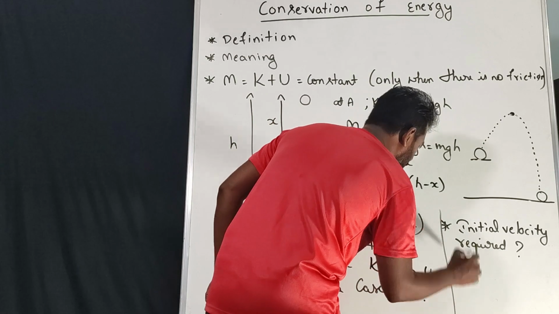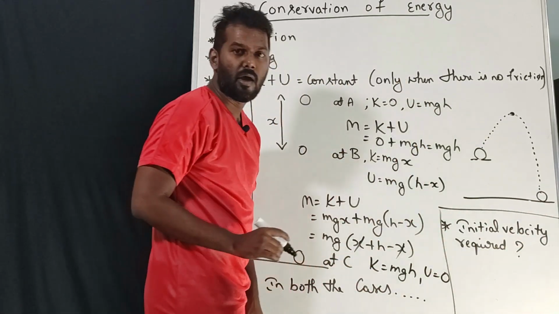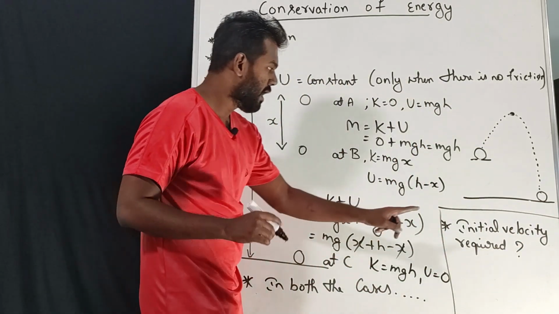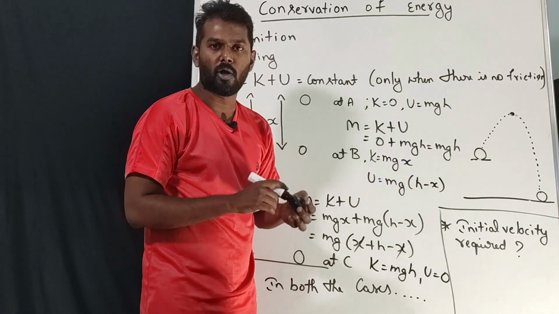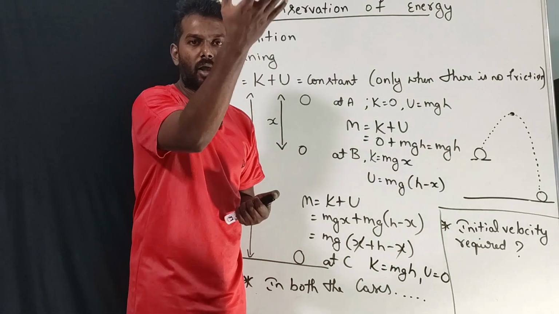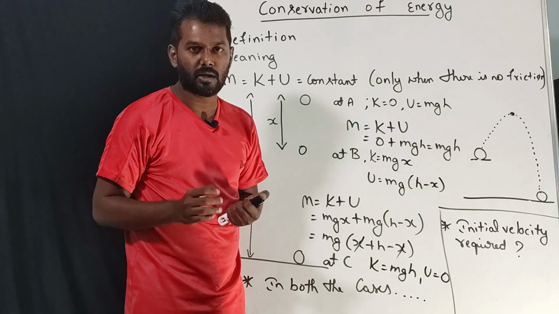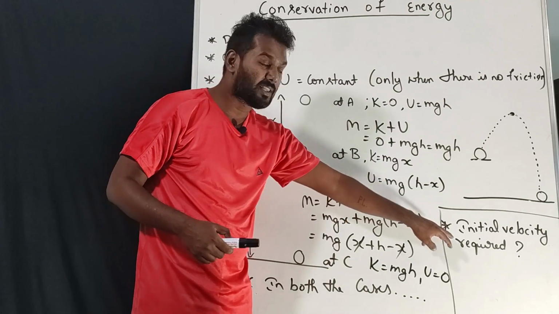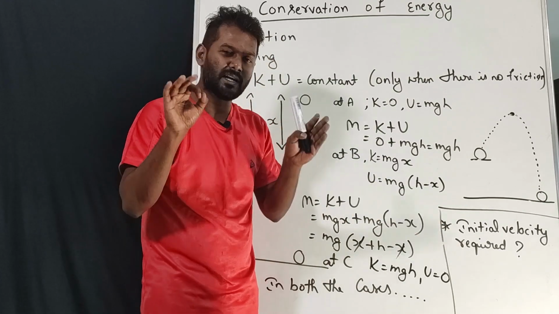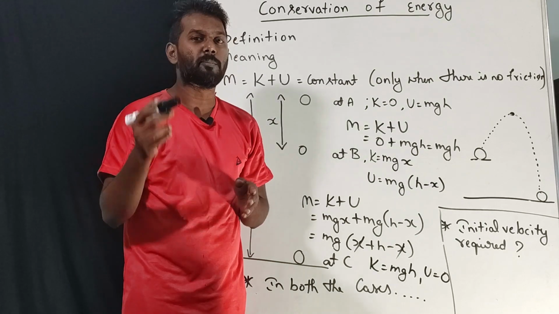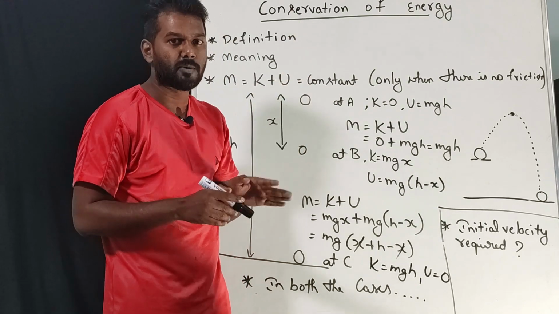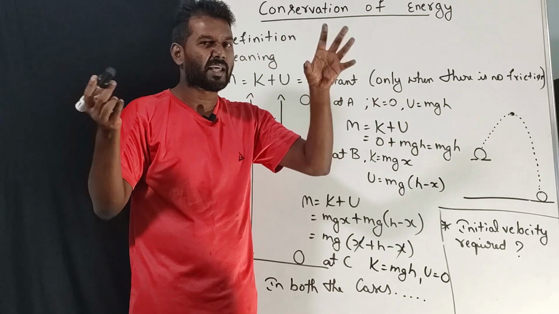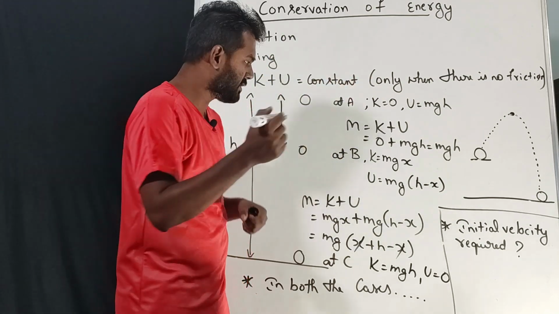Very important formula. This may be useful when it comes to equations. Listen, initial velocity is required. When you want to throw the ball, we require some velocity, initial velocity, right? For that we are going to find the equation, and it is very simple. We know that mechanical energy is nothing but the sum of kinetic energy and potential energy. Assume both are equal: kinetic energy is equal to potential energy.